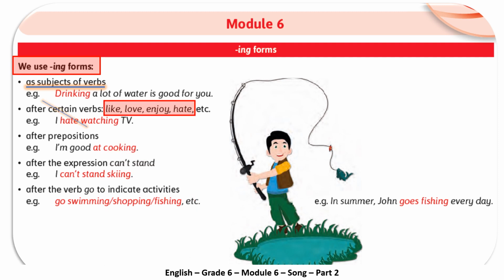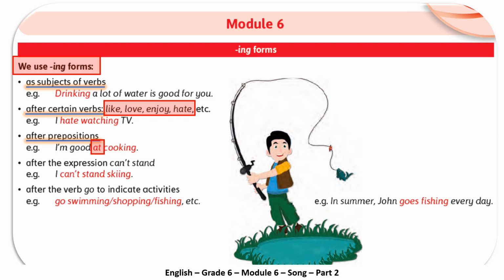The second case is after certain verbs like love, enjoy, hate. So, after these verbs, we use the ing form. For example, I hate watching TV. The third case is after prepositions like at. For example, I'm good at cooking. I'm bad at mountain biking.